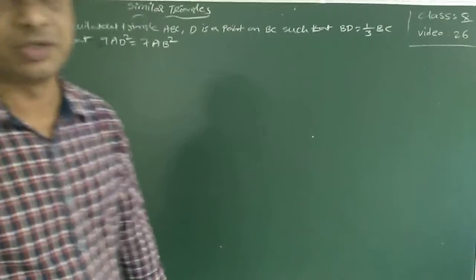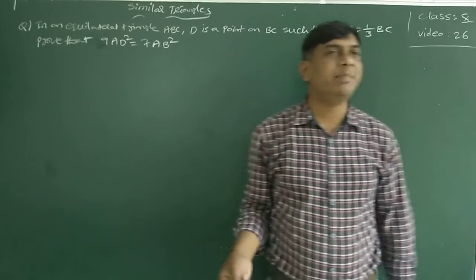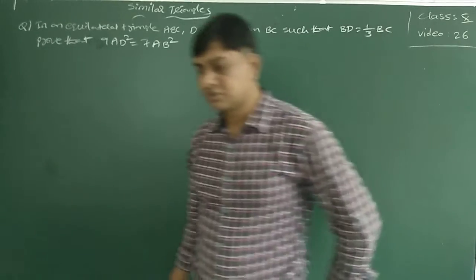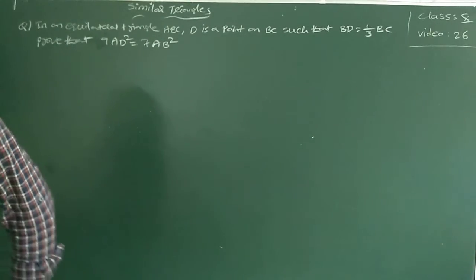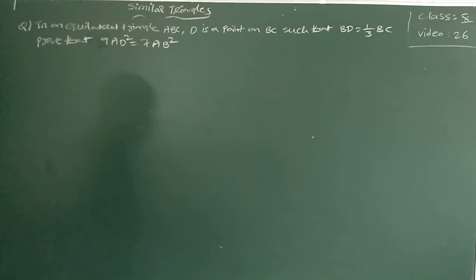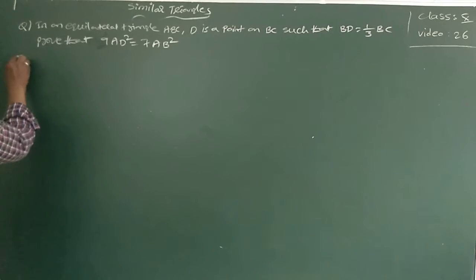9AD square is equal to 7AB square. Okay. In an equilateral triangle ABC, D is a point on BC such that BD is equal to 1/3 of the BC. Then prove that 9AD square is equal to 7AB square. See here.